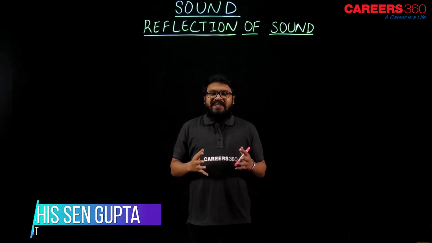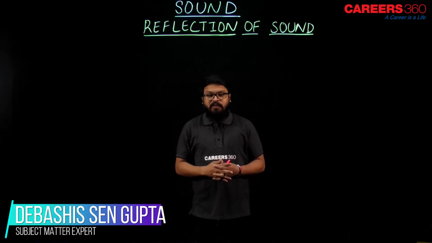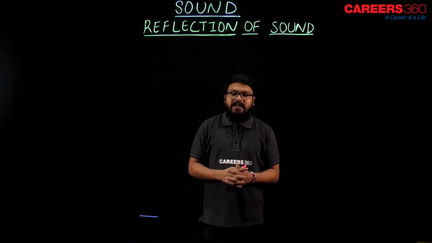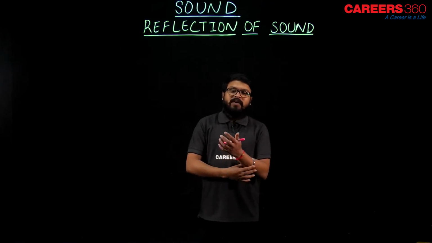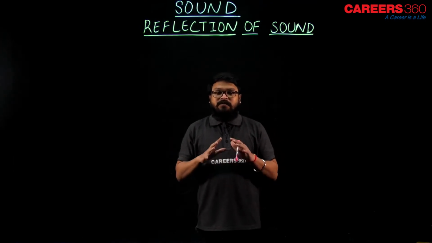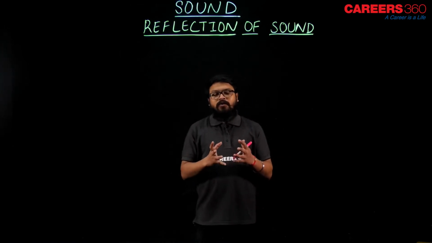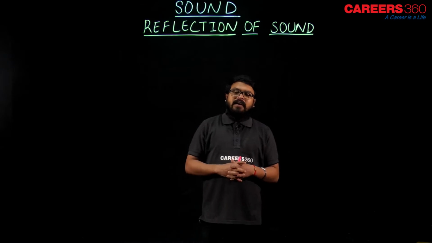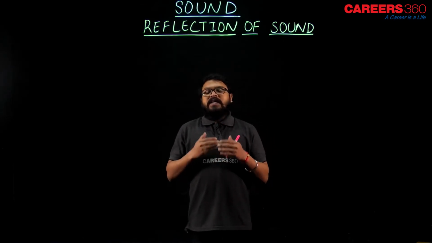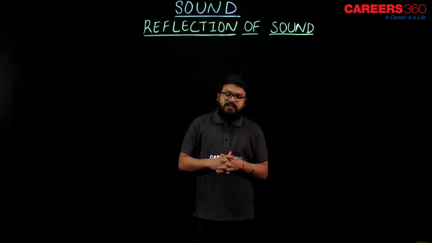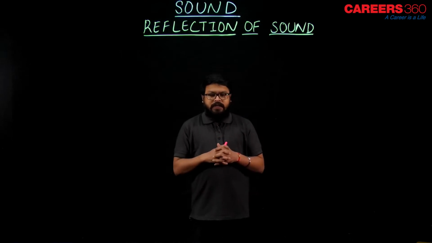Hello everyone. In today's lecture, we are going to discuss the reflection of sound. As we have already studied in the case of light, light rays get reflected from any interface or surface, plane surface, rough surface, isn't it? Any kind of surface or any kind of obstacle. Similarly, the sound wave also gets reflected if it is incident on any kind of surface or any kind of object in its path of propagation, right?